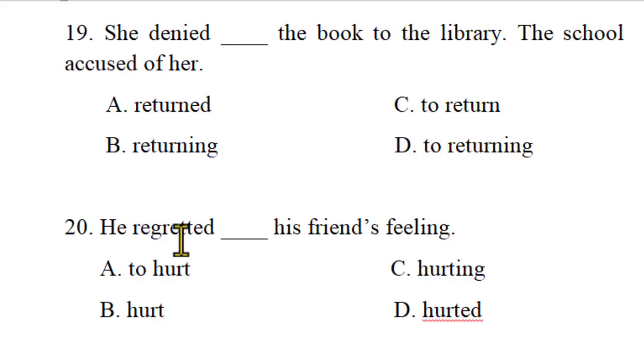He regretted to hurt his friend's feelings, because regretted is verb plus to verb here. If you use regretted as a verb, the next structure of the verb is to plus an infinitive verb. He regretted to hurt his friend's feelings. Regretted to hurt, okay? Not regretting hurting. We cannot say that here. Regretted to hurt his friend's feelings is absolutely right.